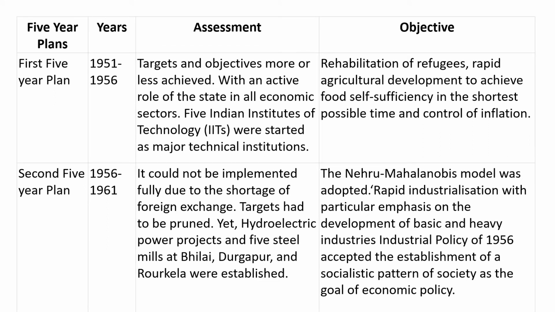Coming to the details of each plan, we could see that the first 5-year plan, which started in 1951 and lasted till 1956, had the objectives of rehabilitation of refugees, rapid agricultural development to achieve food self-sufficiency in the shortest possible time, and control of inflation. So we could see that the first 5-year plan concentrated on the agriculture sector and its development.